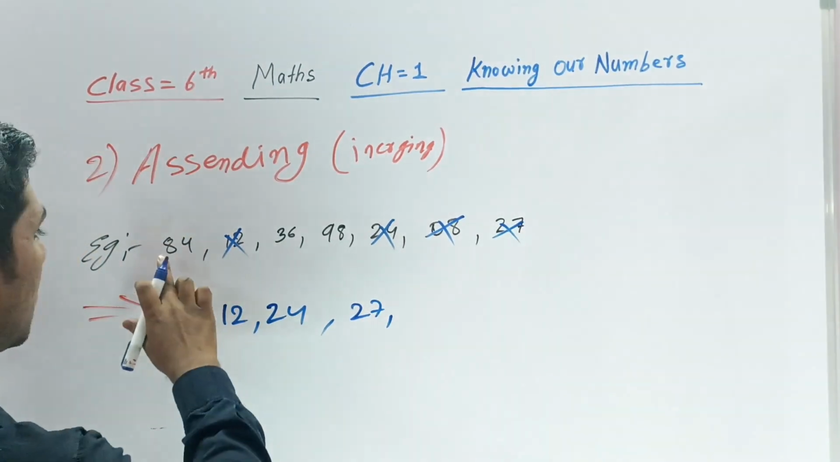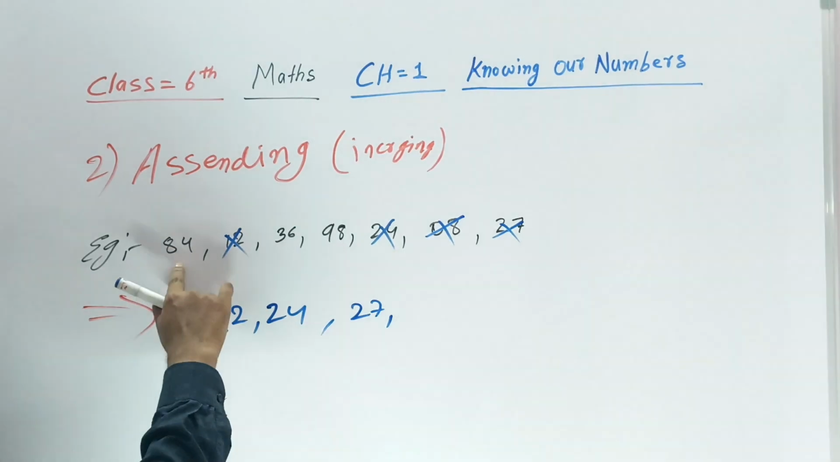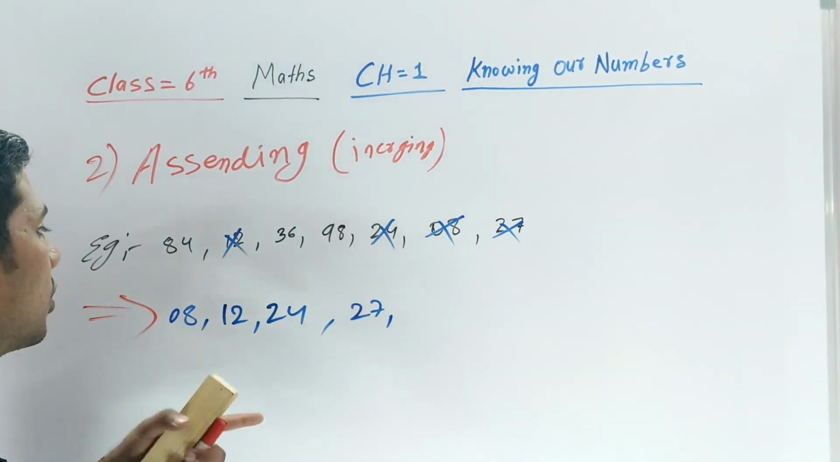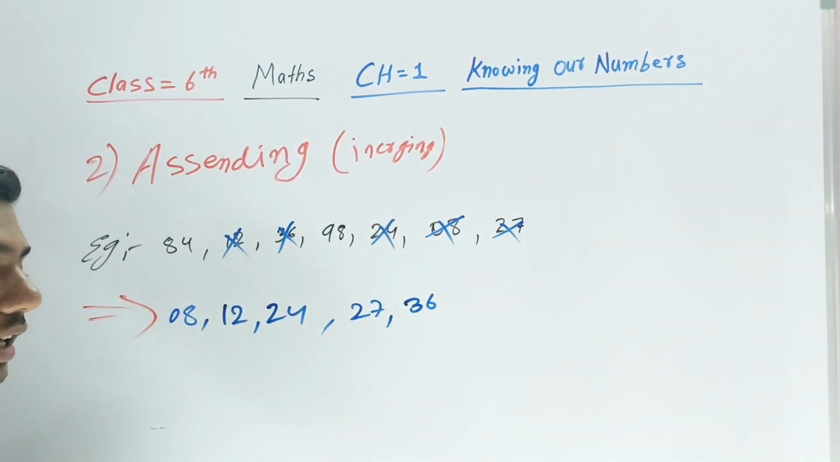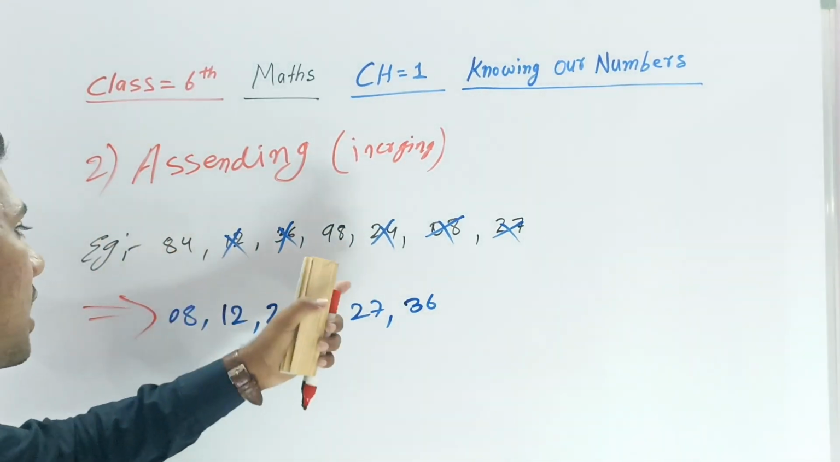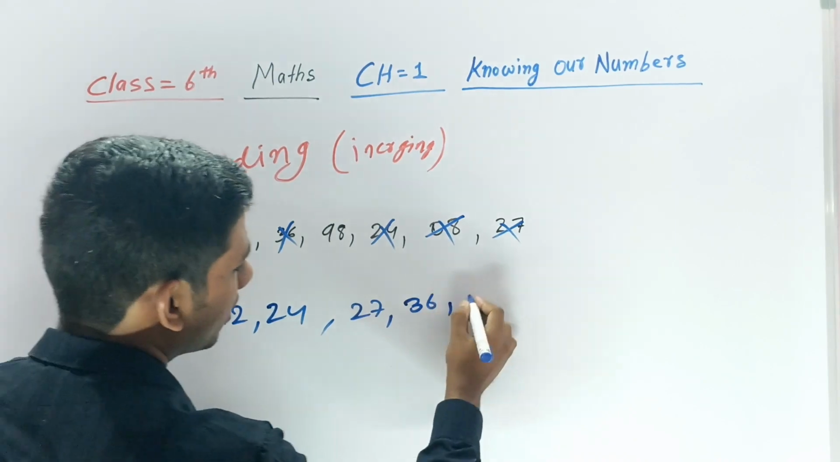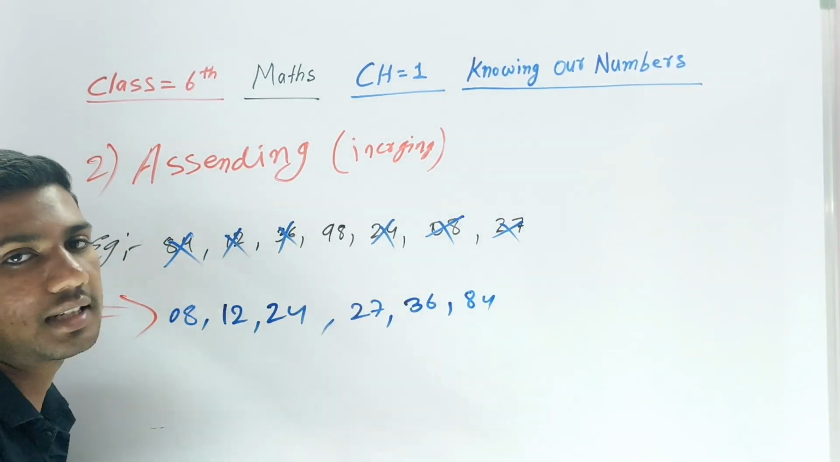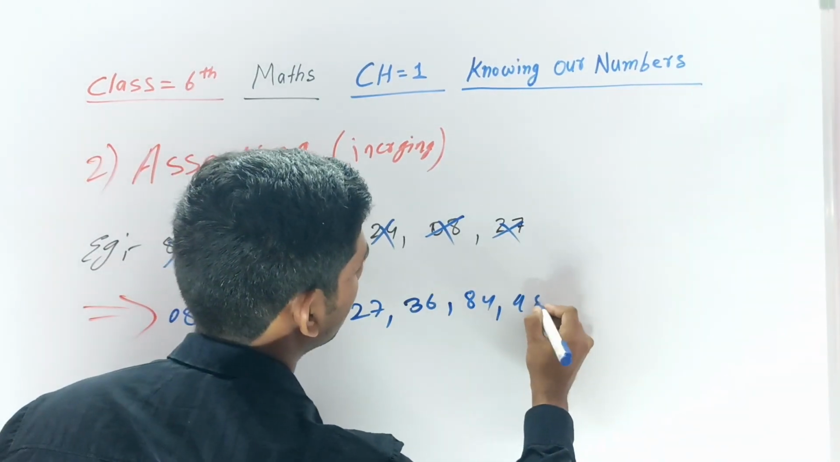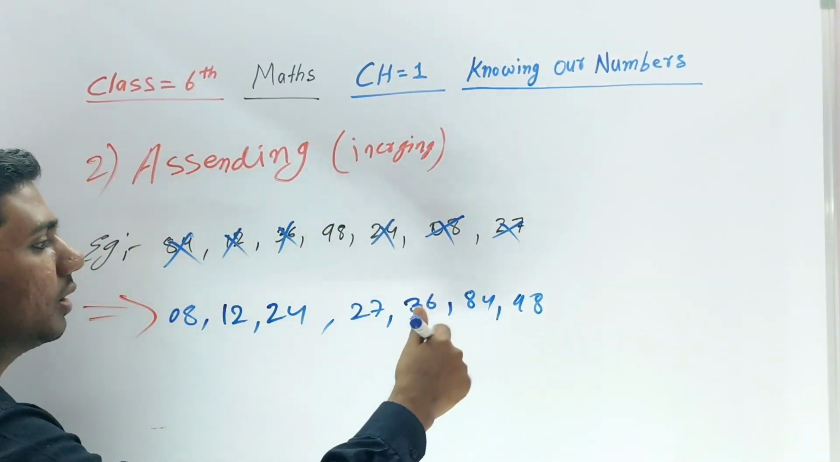Now see, in the three numbers left, 84, 36 and 98. Which is the smaller in that? 36, write 36 and cut that. Now which is the smaller in that? 84, 98. 84 is smaller, cut that. Which is left in that? Only 98 is left, just write 98. If you want to cut, otherwise just leave it, no problem.